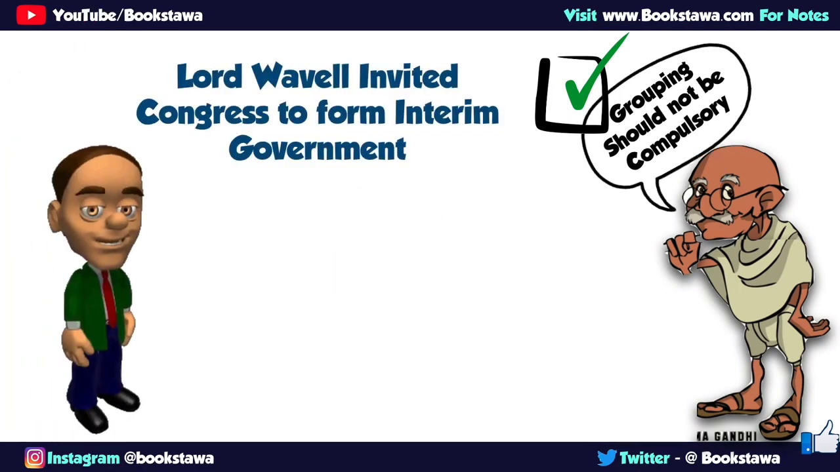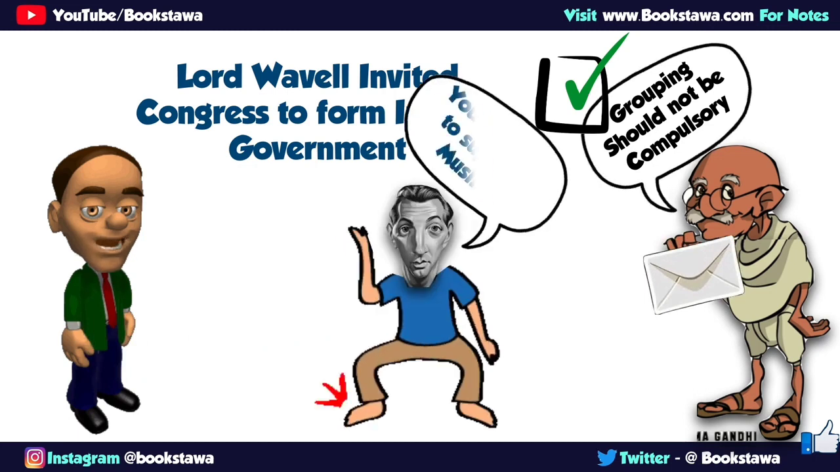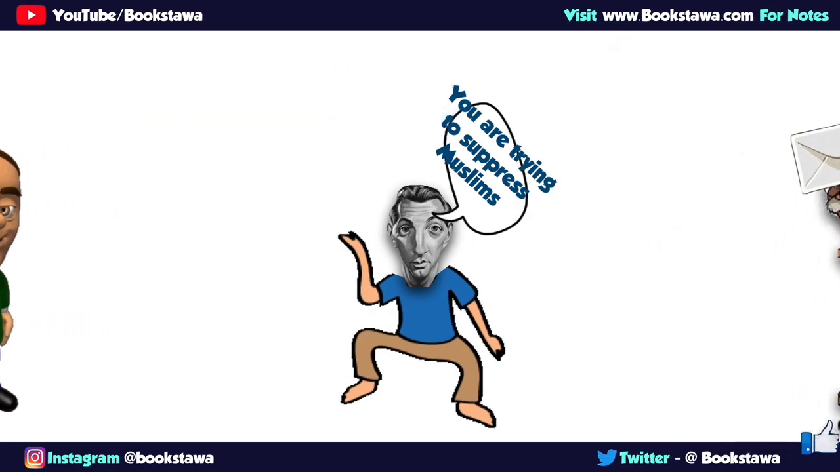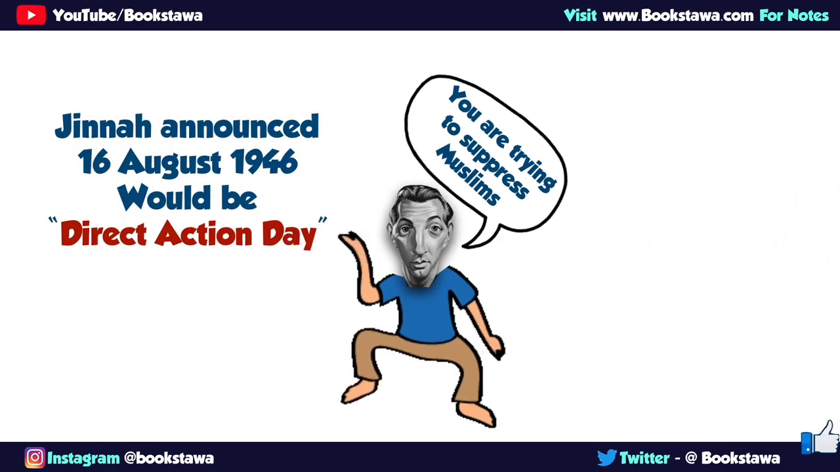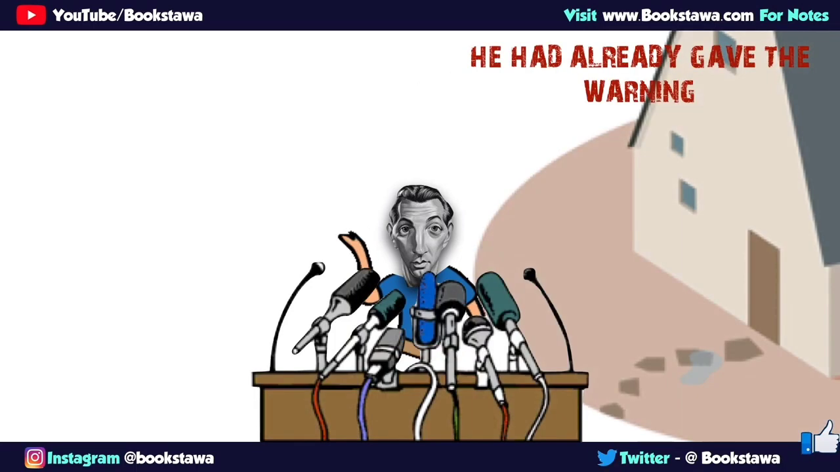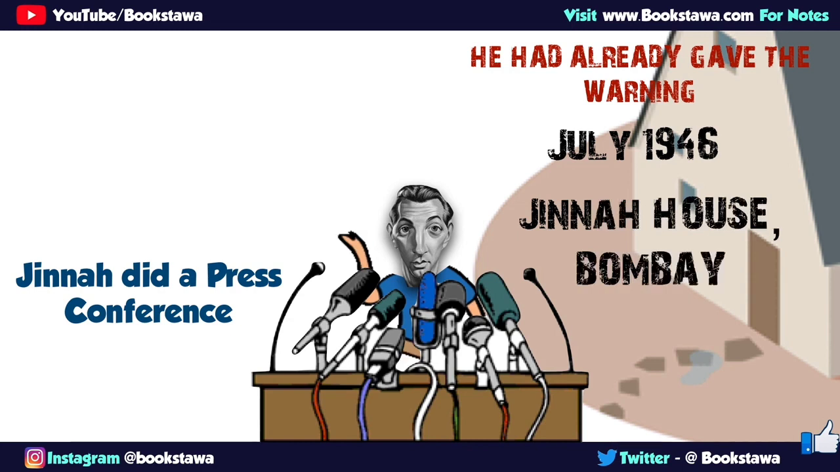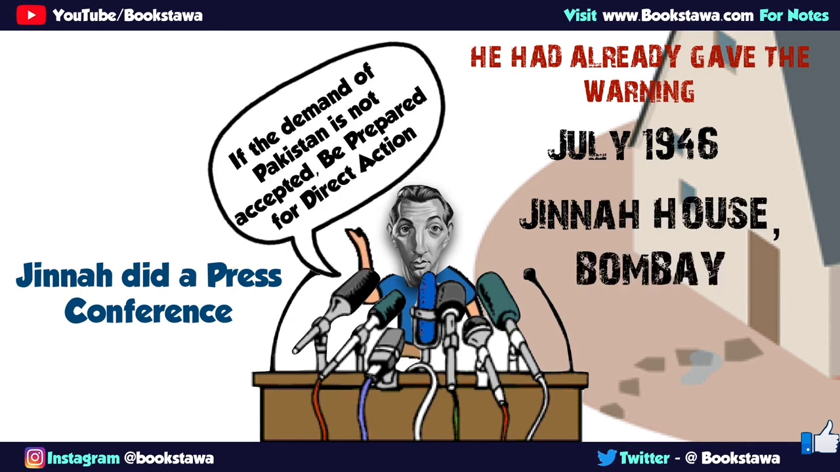But because the Congress had accepted the cabinet mission and was the largest party in the 1946 elections, Lord Wavell invited Congress to form an interim government. Jinnah said that by doing so, the British government and the Indian National Congress were suppressing the Muslims, and in protest, on 16th August 1946, Jinnah ordered direct action. Jinnah had already warned about this through a press conference in July 1946. He did this press conference from his home in Bombay, where he said that if he was not given a separate state, that is Pakistan, he would launch direct action.